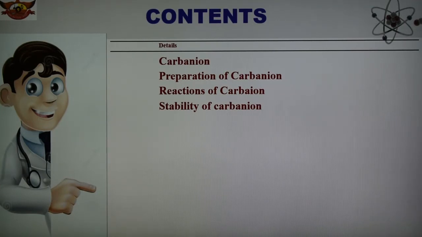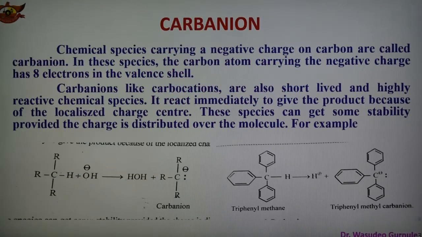This is an intermediate compound, and we have already seen different types of reaction intermediates: carbonium ion, carbanion, and free radicals. Already we have discussed the carbonium ion, the carbocation, and now today we are discussing the next reaction intermediate, the carbanion. First of all, we should know what a carbanion is.